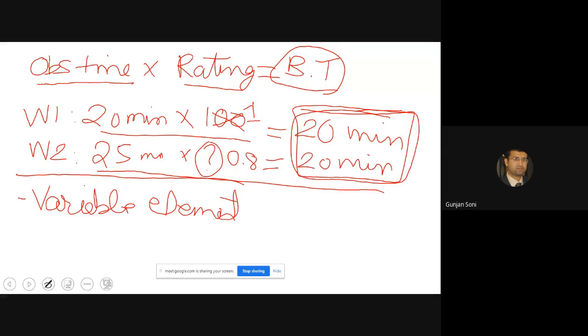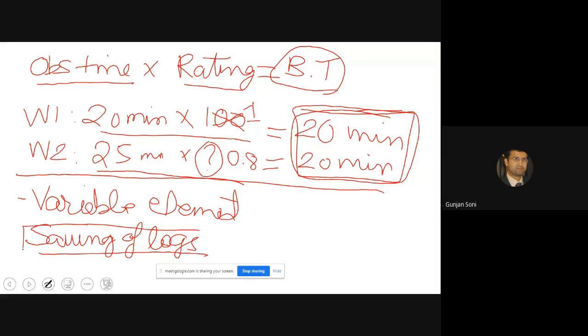So a variable element, for example, let's say sawing the logs. This is a variable element, while switching on a machine is a constant element.